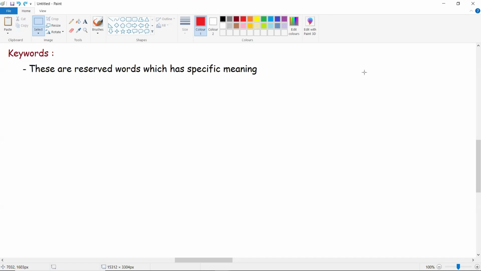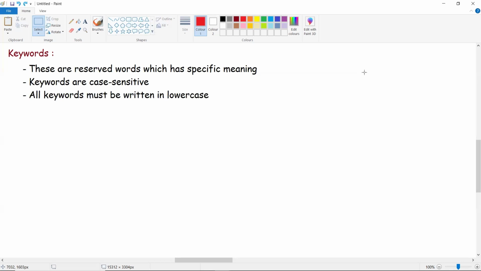Means there are already some set of keywords in C. Every keyword has some specific meaning. So if it has a specific meaning, it needs to be used only for that respective purpose. So in that case, keywords are reserved and keywords are case sensitive. If it is in lower case, we write lower case. If it is in uppercase, we write in uppercase. But all the keywords in C programming are lowercase only.